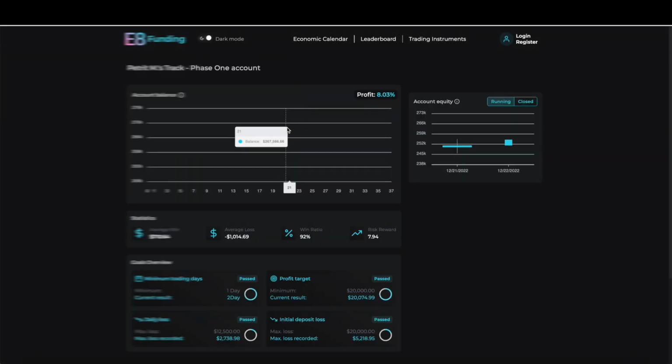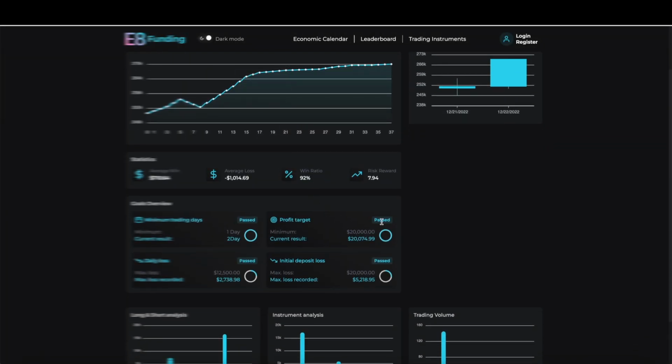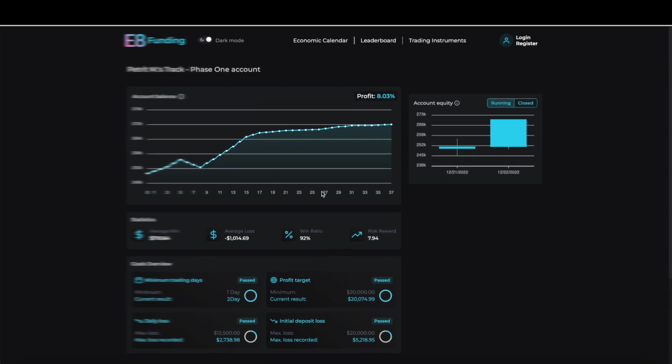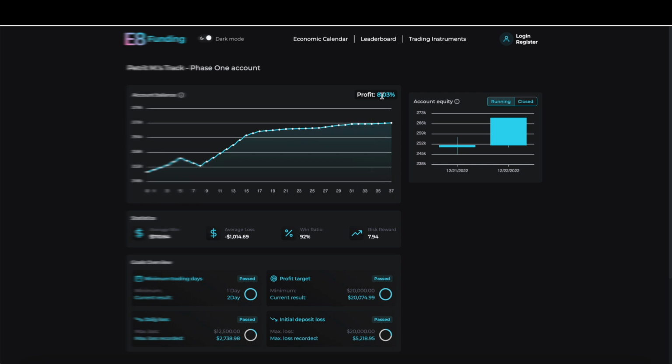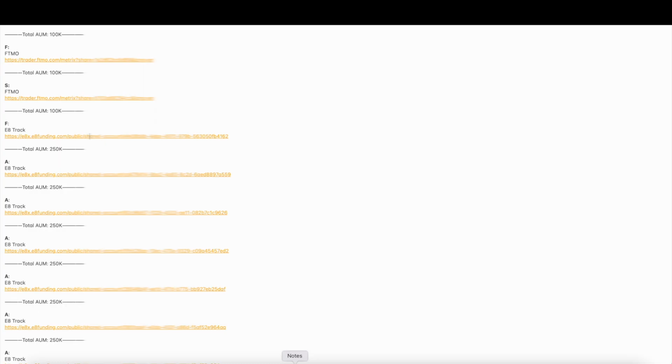So let's take a look at this. And you can see here that we did indeed pass and exceed the amount of 20,000, which was the target. With E8Funding, it is 8%, not 10% like FTMO for phase 1. And yep, so this was passed. Let's continue down the list. You can see a bunch of E8Fundings.